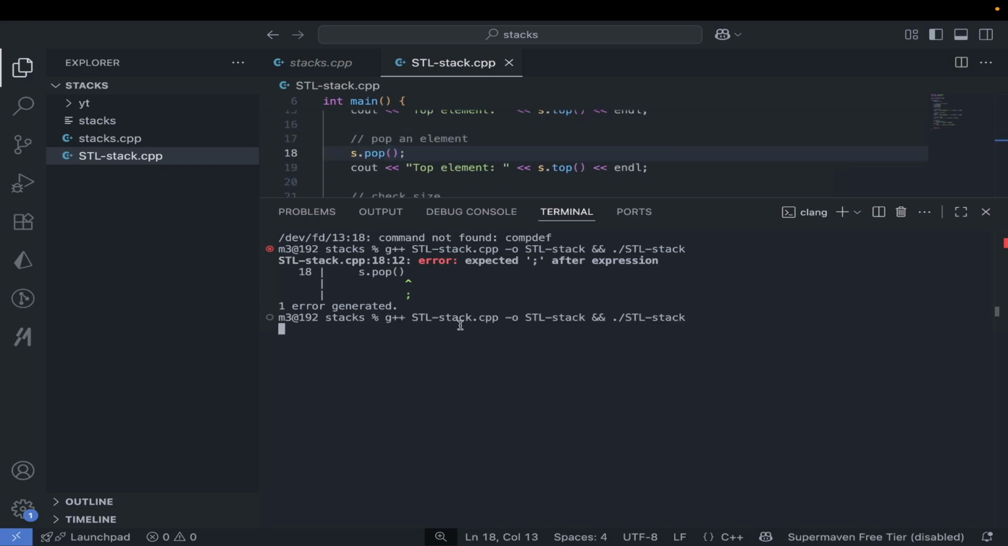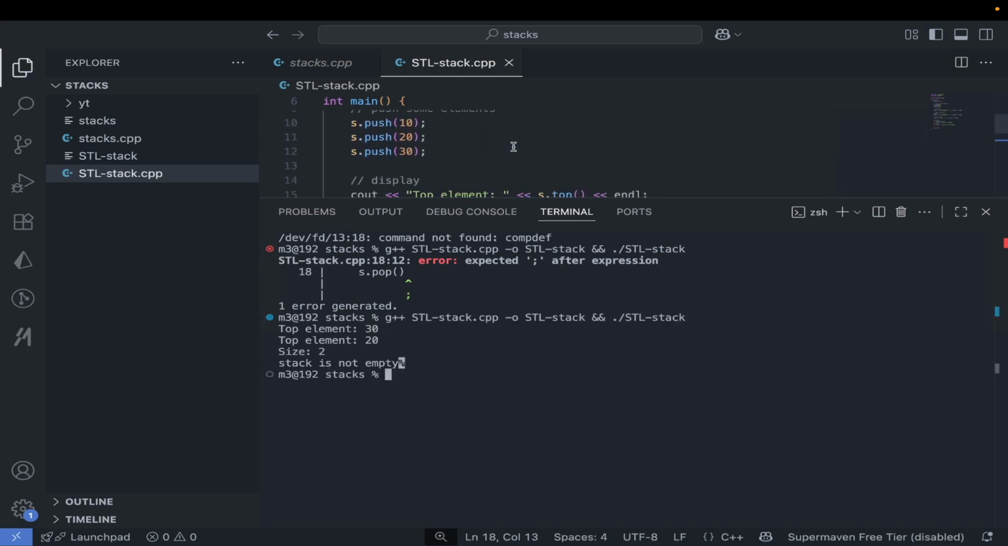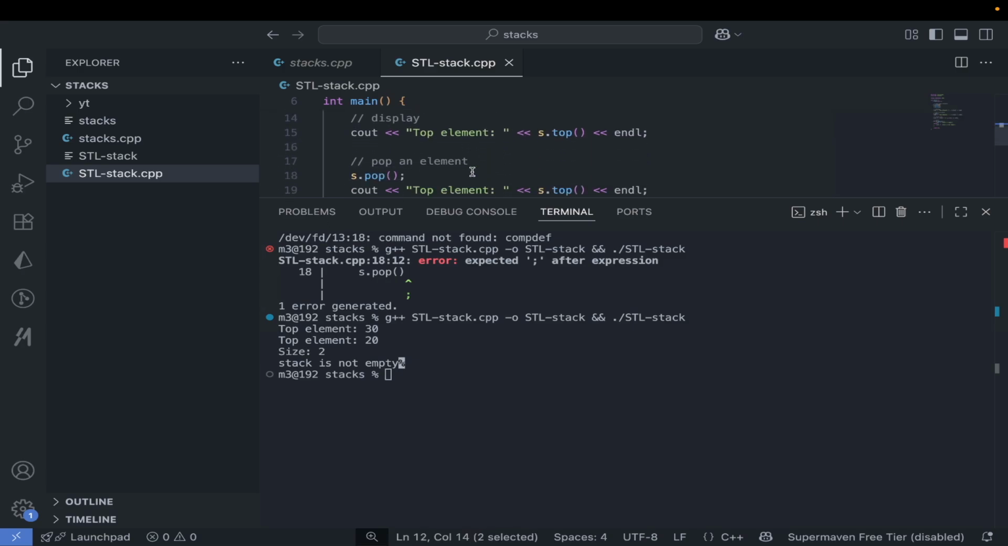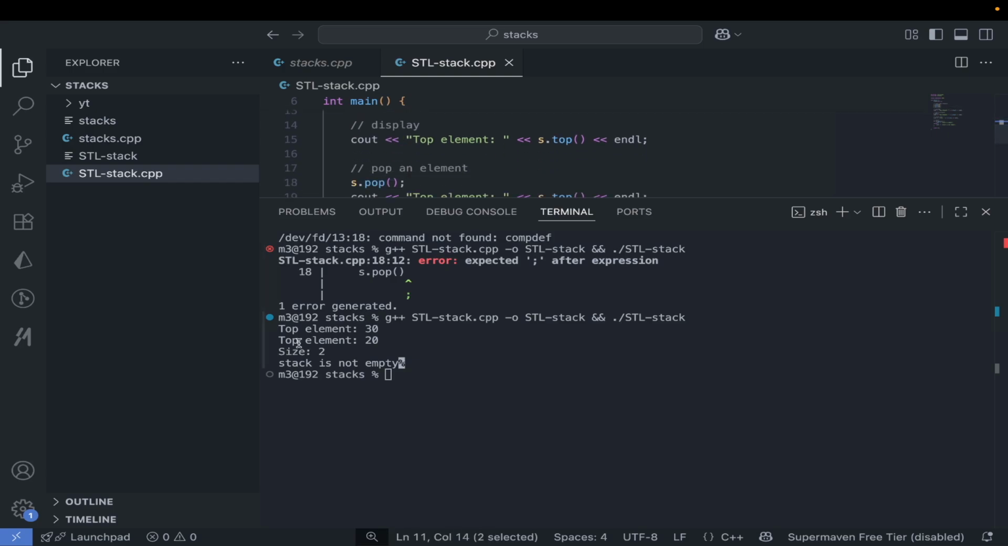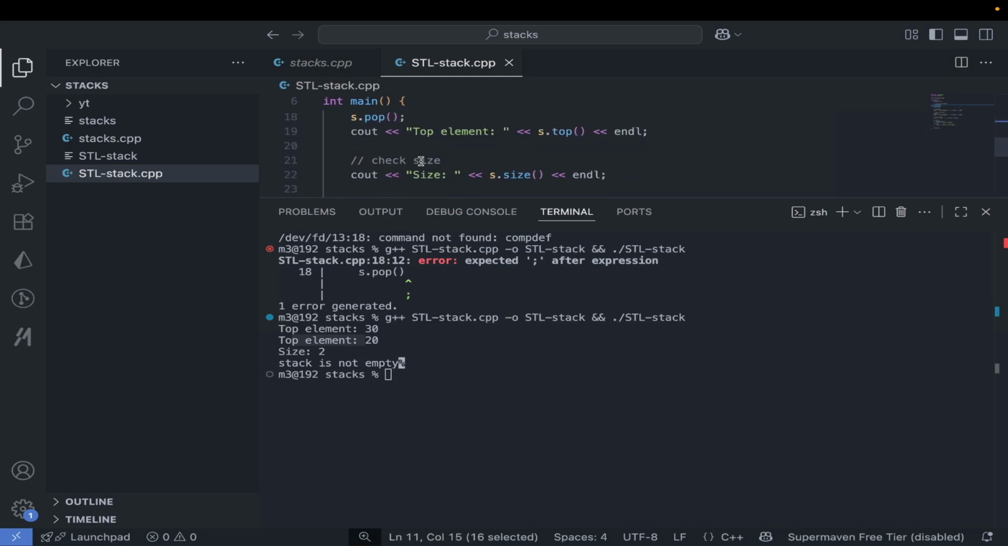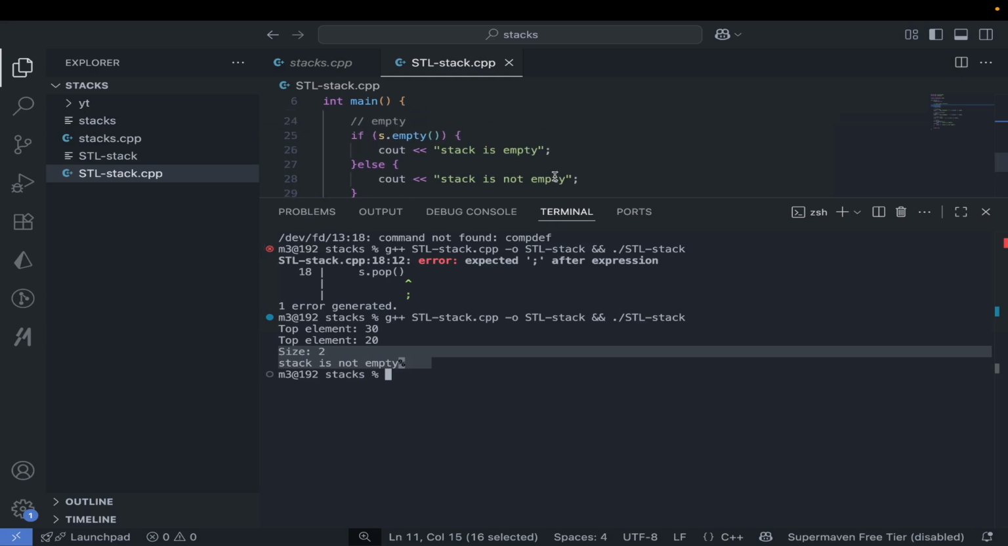Let's do that. See, we inputted the last element, which is 30, so it becomes the topmost element of the stack because of LIFO order. And after we popped out, the 30 gets popped out from the stack and the top element becomes 20. So the top element is 20. Then we have inputted only 3 elements. After 30 is popped out, the size of the stack is 2, so it displays size is 2 and says stack is not empty because empty returns false here, so it becomes a falsy value.